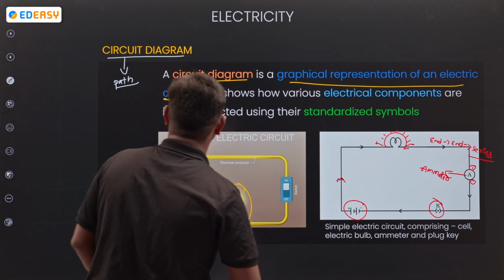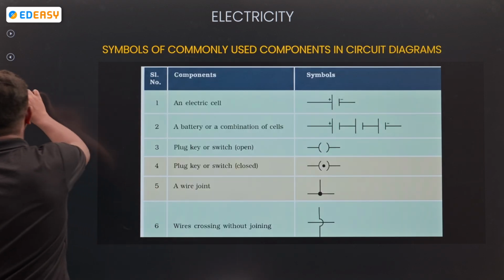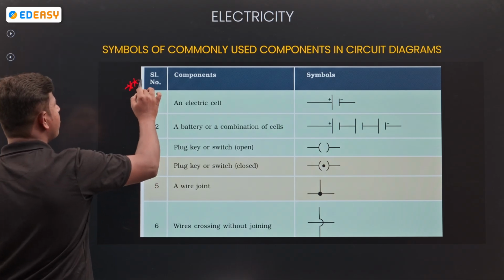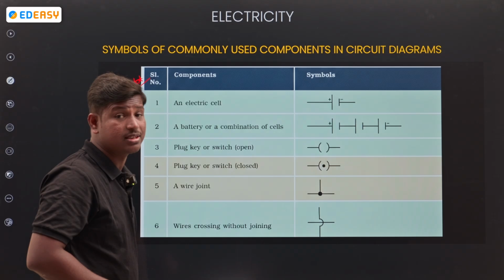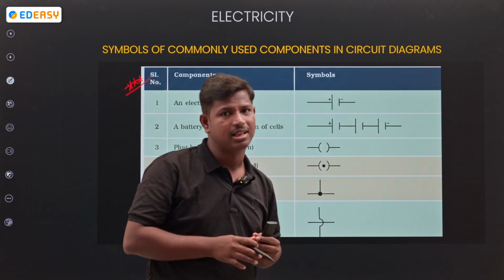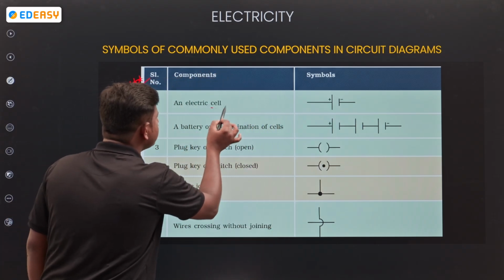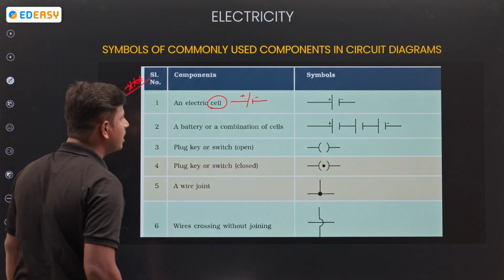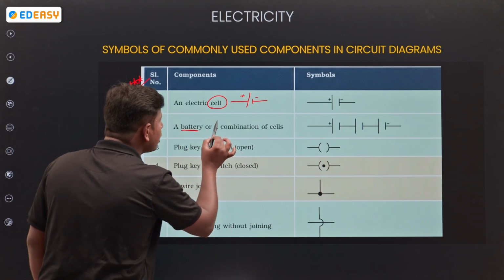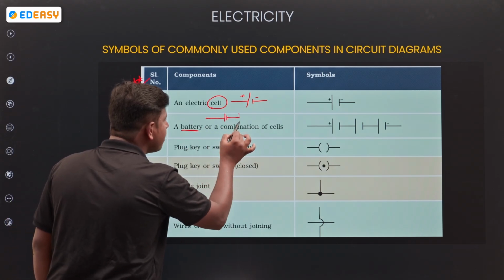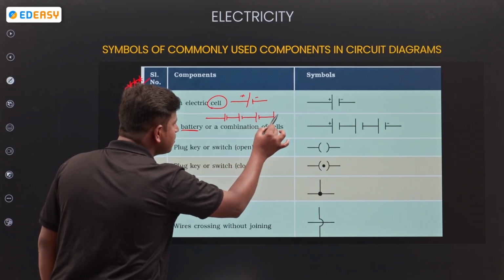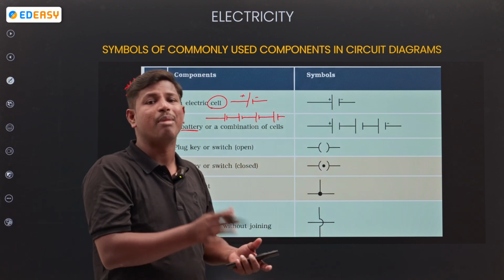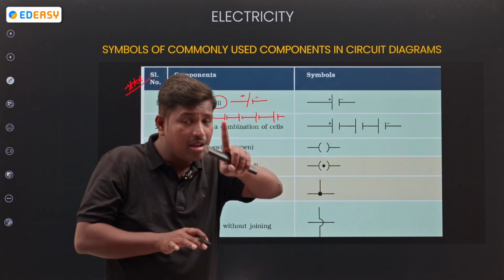Next, look at the symbols. Remember that. It is important to know the symbols also. Sometimes you need to draw the circuit diagrams also. Electrical cell. A cell means one big terminal, one small terminal. Next, battery. A battery is nothing but a combination: plus, minus, plus, minus, plus, minus. It's a combination of cells. Remember, cell is singular, battery is plural.